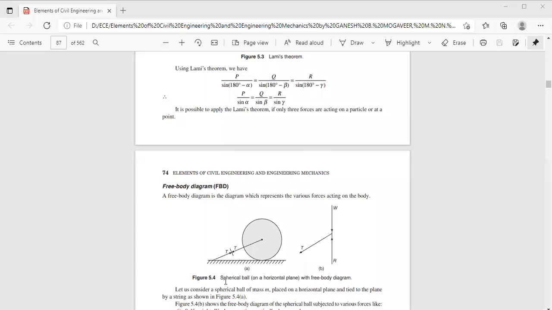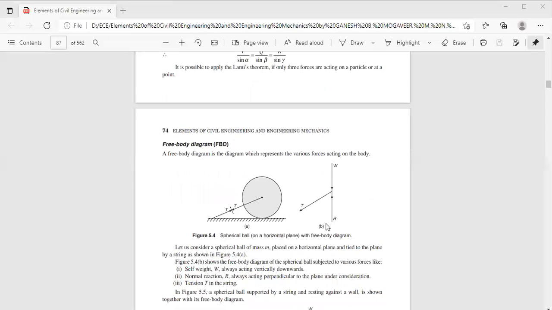Now here, figure 5.4 shows a spherical ball on a horizontal plane with the free body diagram. So this is the given problem and this is the required free body diagram. Now the description is given here. Figure 5.4b shows the free body diagram of the spherical ball subjected to various forces like the self weight W always acting vertically downwards, and the normal reaction.